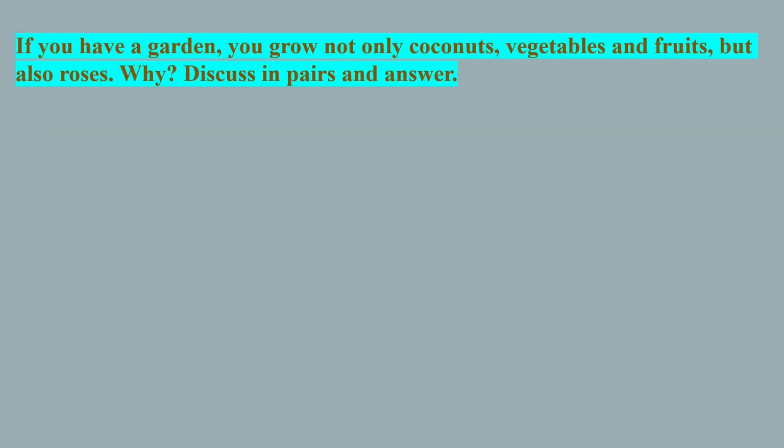Dear students, before going to the class, there is a pre-reading activity in your textbook. If you have a garden, you grow not only coconuts, vegetables and fruits, but also roses. Why? The reason is, a rose is not only itself beautiful. A rose makes the entire garden beautiful and brings a fragrant smell. So a rose does not make only itself look beautiful, it makes the entire garden look beautiful. So we grow roses and other flowers in our garden.